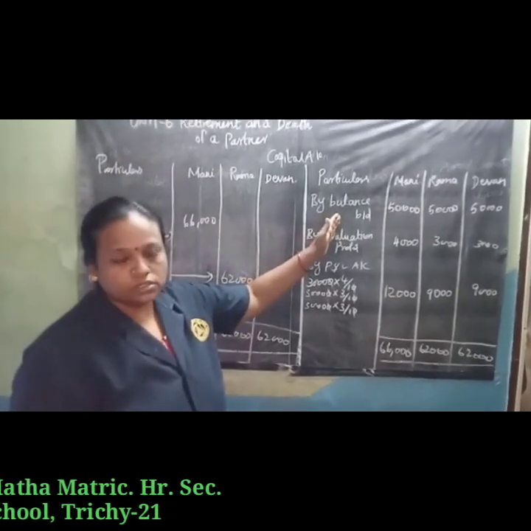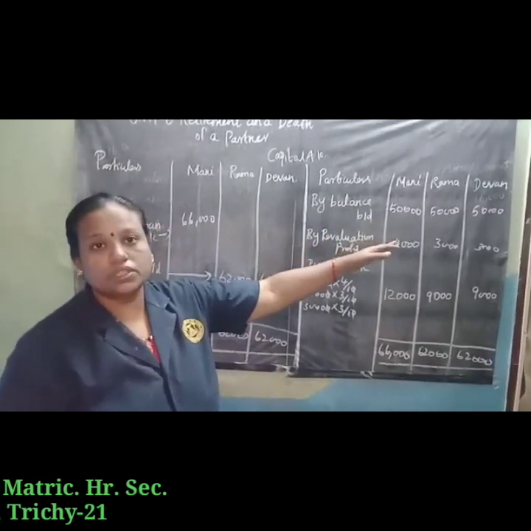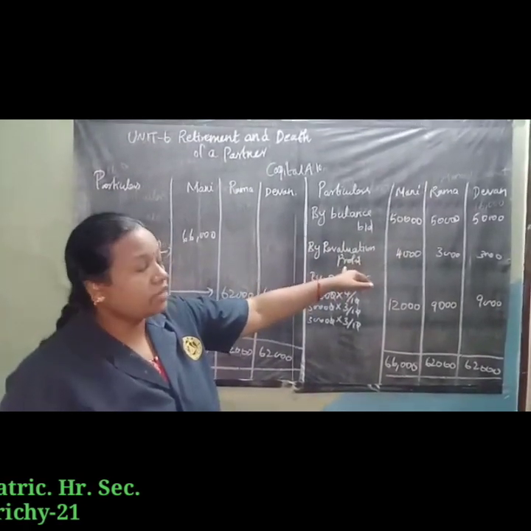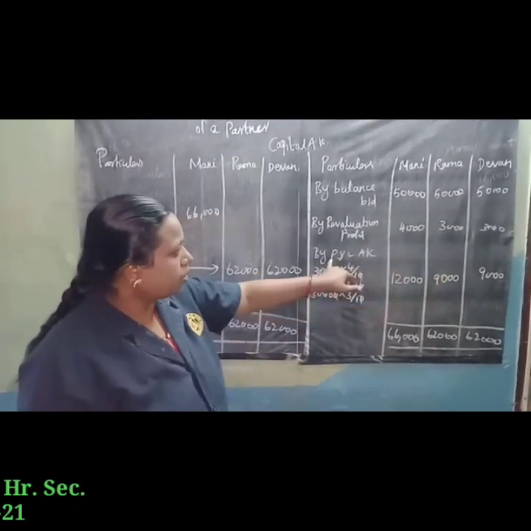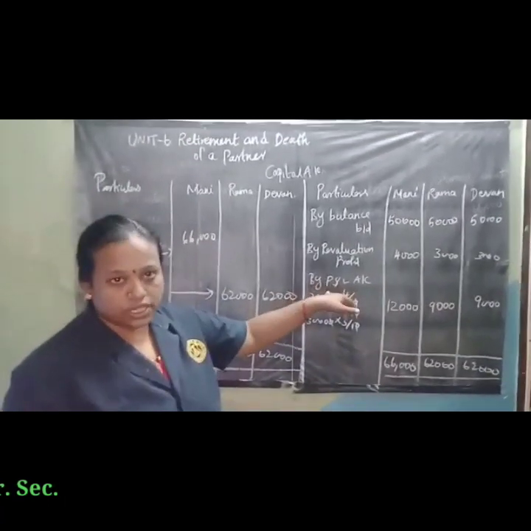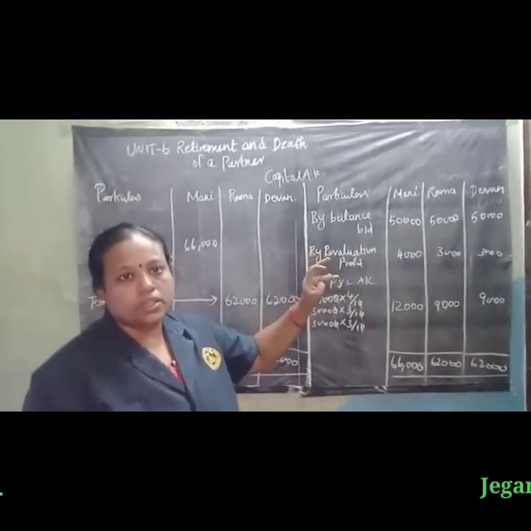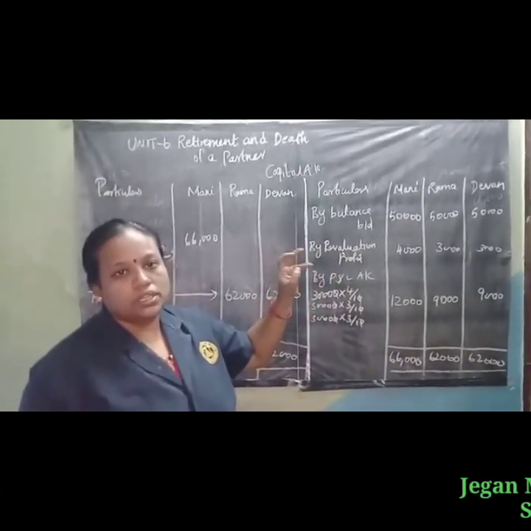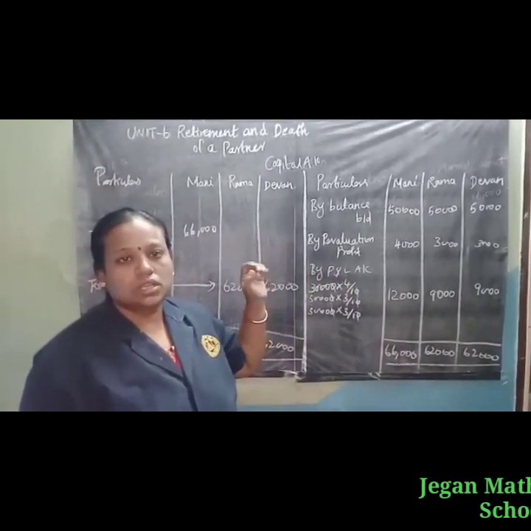So in the capital account, come to the credit side. We write all the partners' capital: by balance brought down 50,000, 50,000, 50,000. Then revaluation profit 4,000, 3,000, 3,000. Then profit and loss account. We check in the balance sheet for profit and loss account, workmen compensation fund, and goodwill.